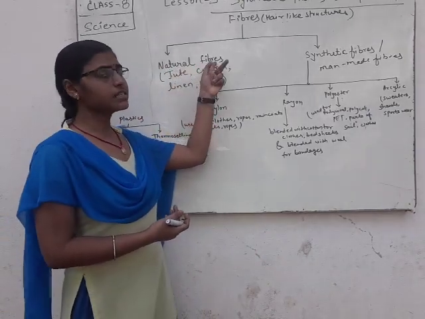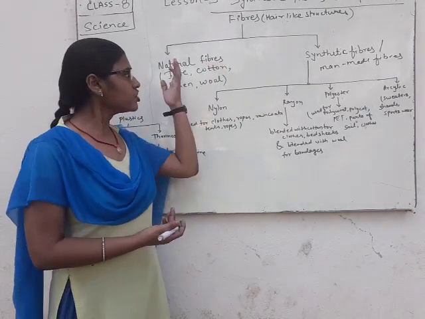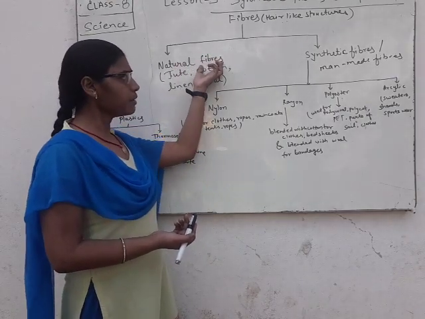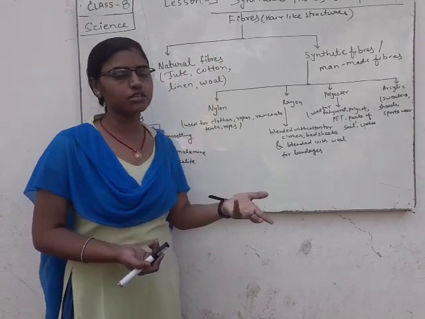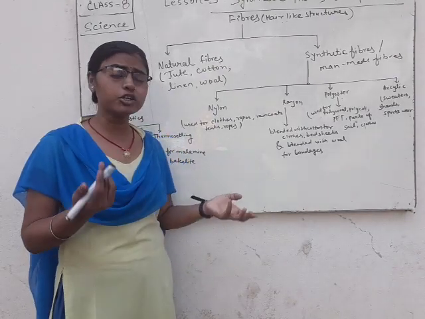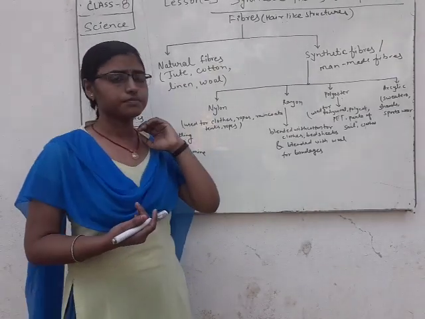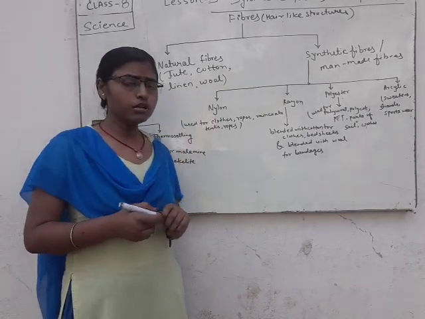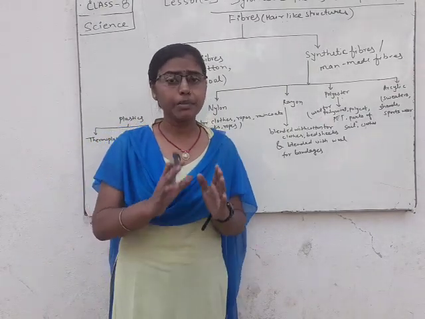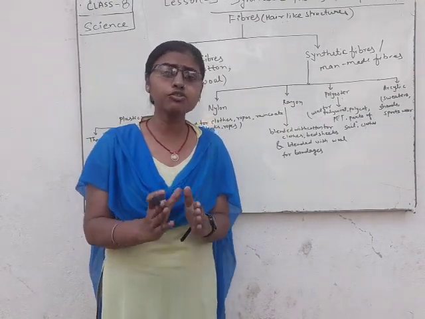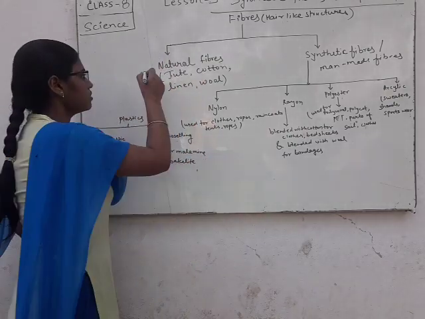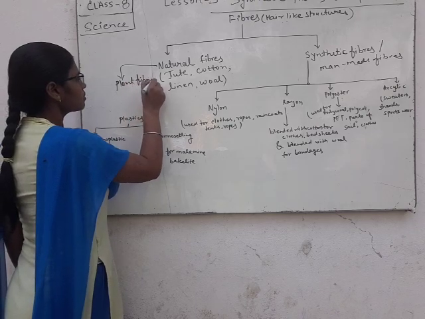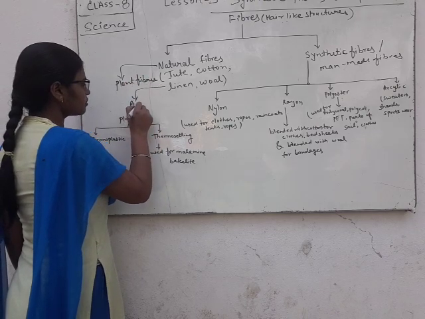At first, we will discuss natural fiber. It is very simple. Natural fibers are those fibers which are obtained from nature, such as jute, cotton, linen, wool. They are called natural fibers. But natural fibers are also classified into two groups, such as plant fiber and animal fiber.